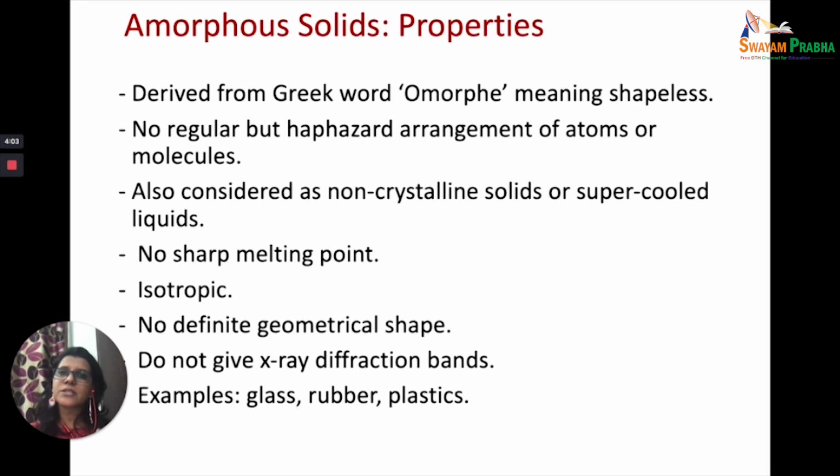And why is that happening? Because in the case of crystalline solids, the number of atoms or molecules were different in different directions, right? Whereas in the case of amorphous solids, the structure is such that when you measure these properties, you will find that the number of atoms in all the directions is the same, and so the values of the properties are the same. And when I'm saying atoms, it can be molecules, it can be different constituent particles. Now, because we are talking about amorphous solids, there is no definite geometrical shape. You might say that I've given you an example of glass, and glass has a definite shape.